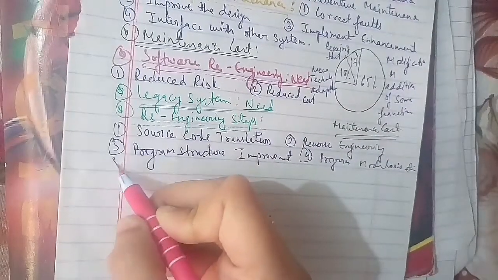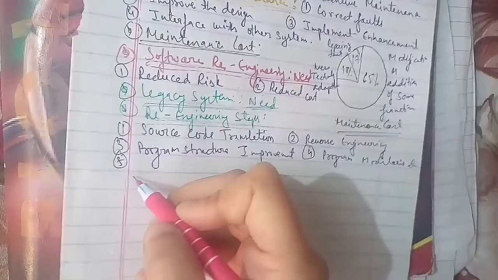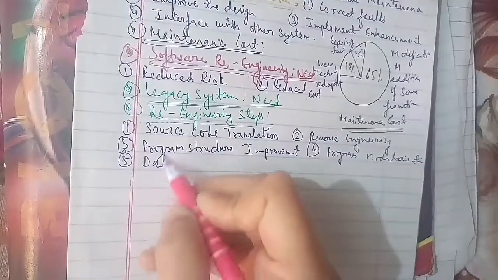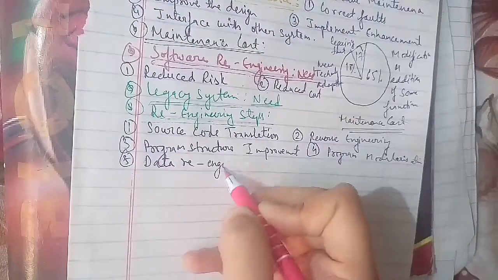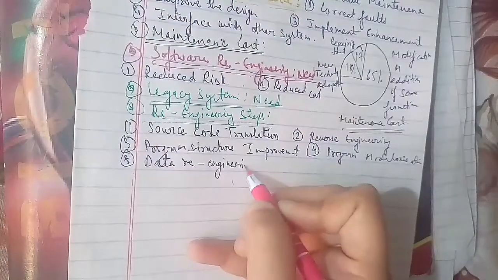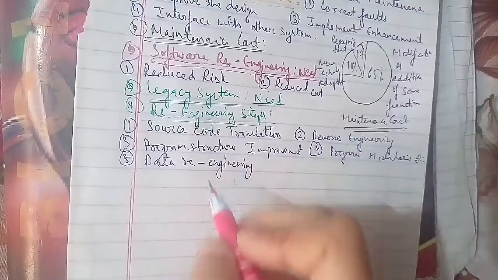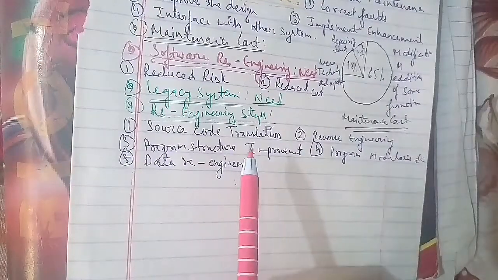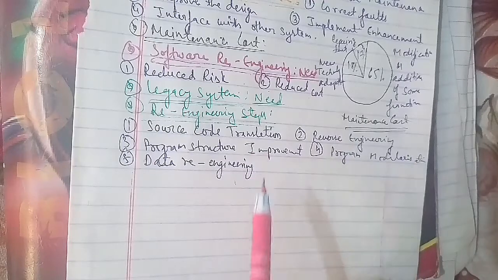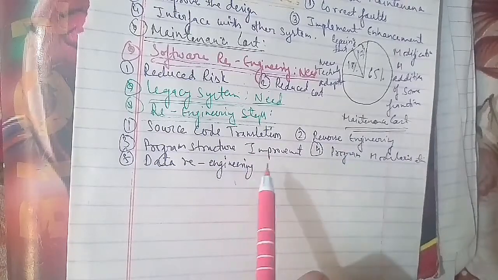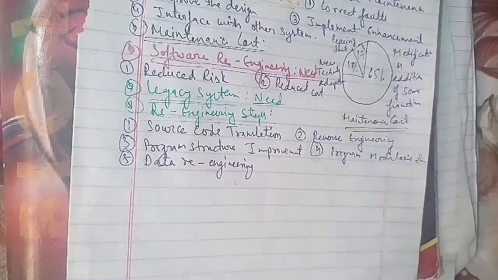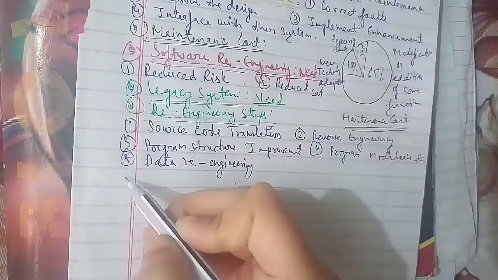Another important question is: what is reverse engineering? This has been asked two times in the examination paper, for 5 marks.